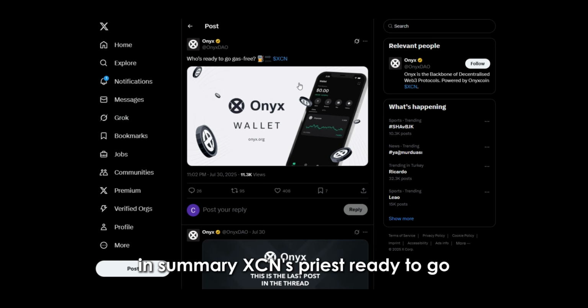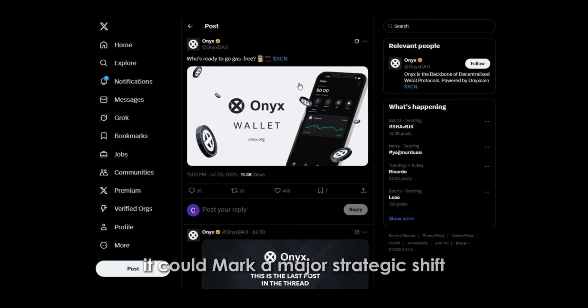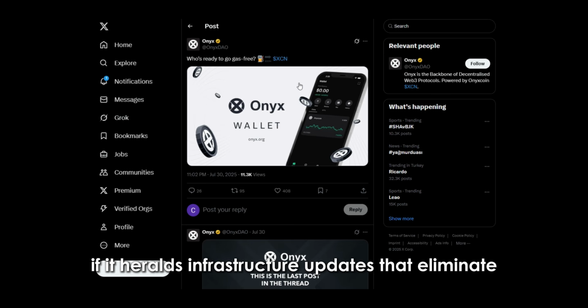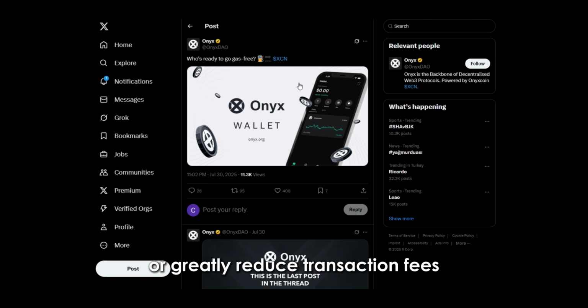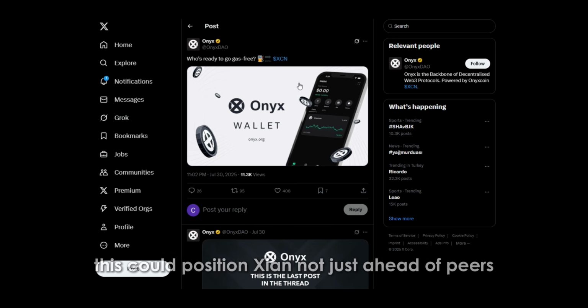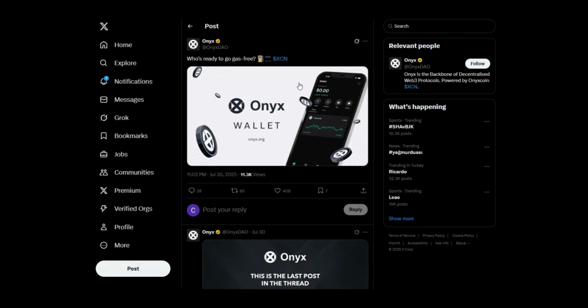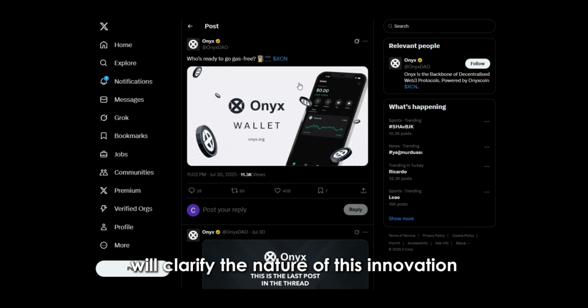In summary, XCN's "Pre's ready to go gas-free" tweet is more than a social media post. It could mark a major strategic shift. If it heralds infrastructure updates that eliminate or greatly reduce transaction fees, the implications are technically and psychologically very positive. This could position XCN not just ahead of peers, but as a pioneering, user-friendly platform in the decentralized world. Official announcements in the coming days will clarify the nature of this innovation. For now, growing community interest is a strong indicator that positive price action may follow.